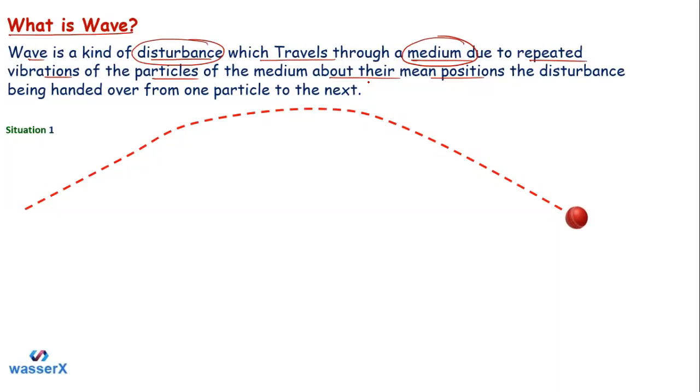What I'm doing basically is putting some kinetic energy into this ball, and because of the kinetic energy the ball has attained some velocity and reaches a certain distance, right? You know, students, the ball has some mass, of course, right? So this is the first situation, as you can see here.